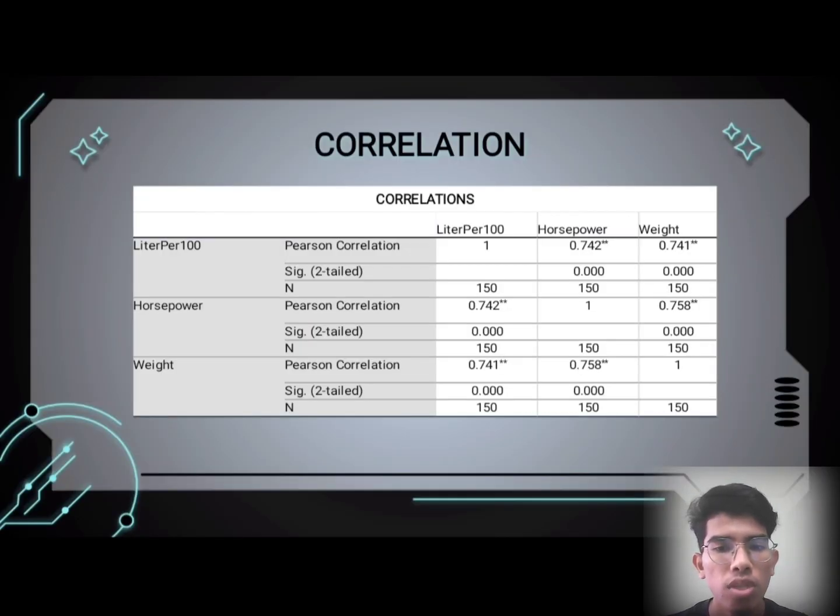The r value between liter per 100 and horsepower is 0.742, which shows a strong positive correlation. The r value of liter per 100 and weight is 0.741, which shows a strong positive correlation. The r value between horsepower and weight is negative 0.758, which shows a strong negative correlation.